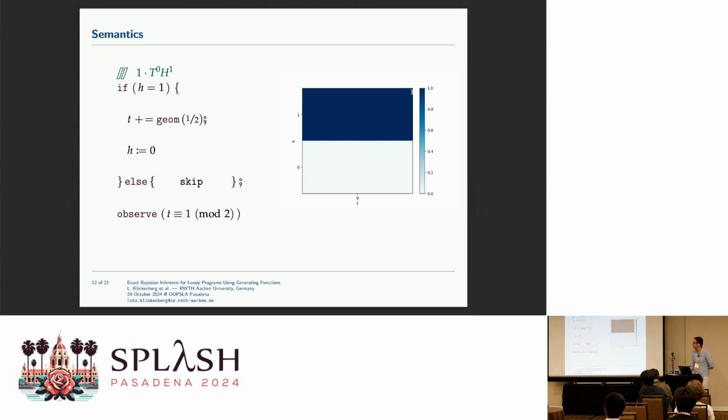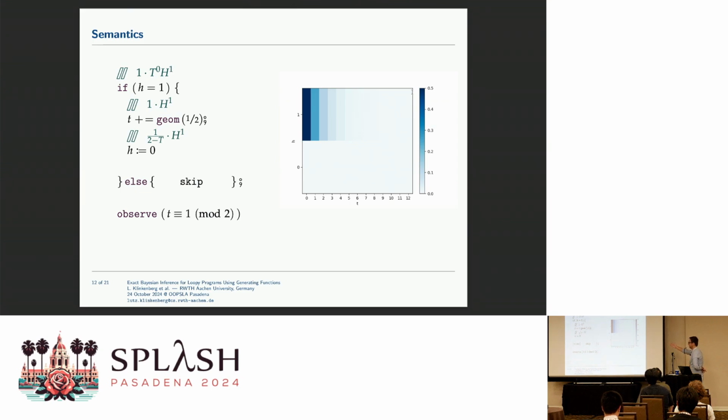Okay, so first we do the if check. If h is 1, this is certainly fulfilled, so we actually don't do anything. Now what we do is we increase t by a geometric sample. So here we sample a geometrically distributed value with parameter 1/2, and we increase the program variable t by that value.